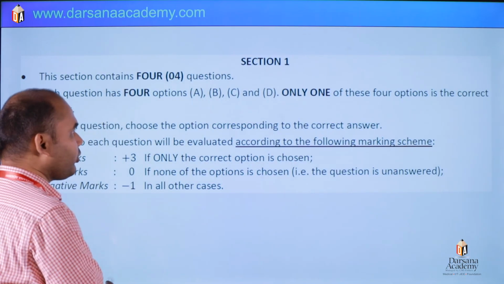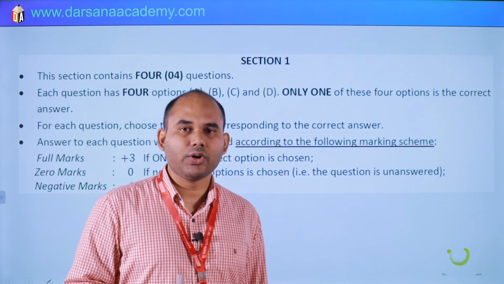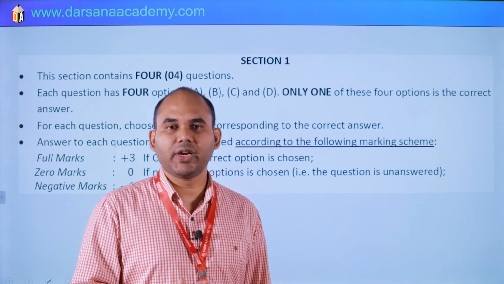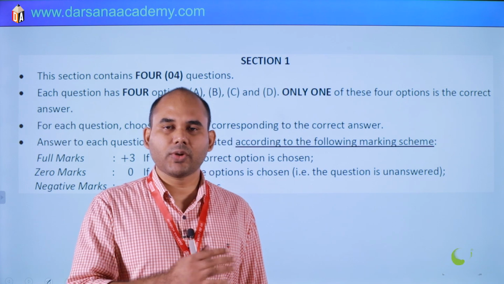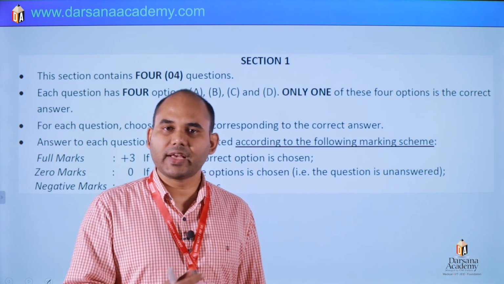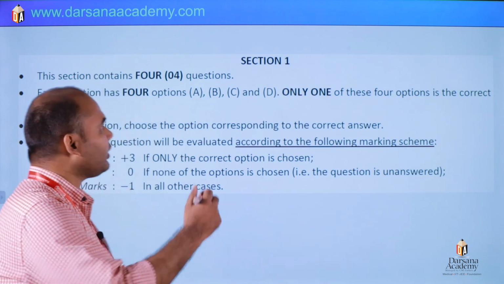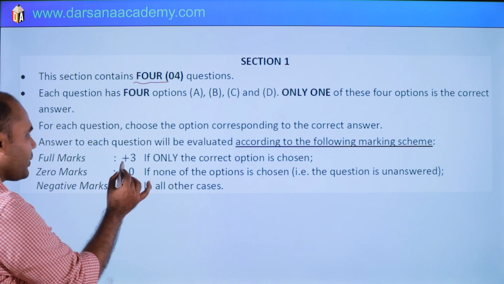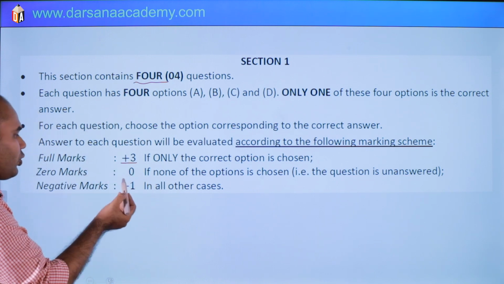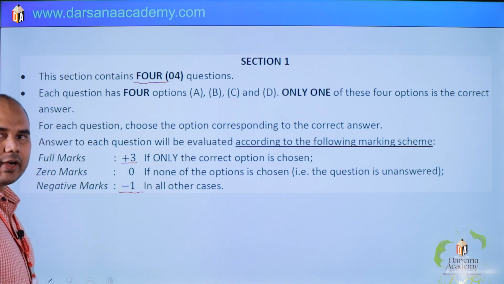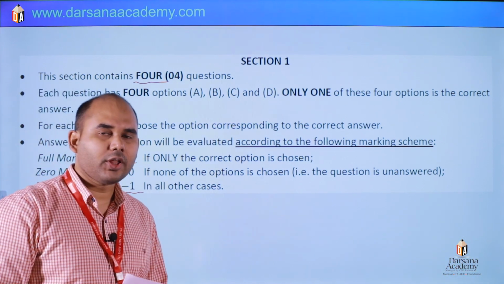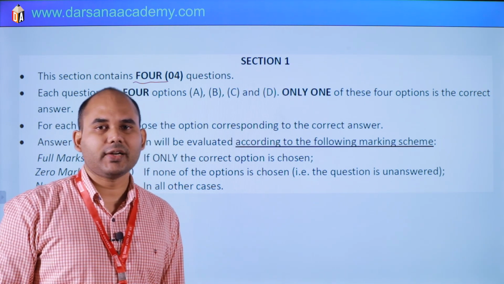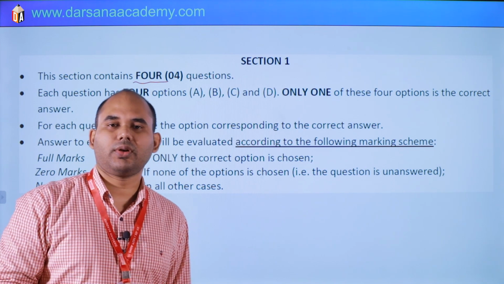There were 4 sections in paper 1 and the total marks was 60. One by one we will discuss section wise and marks wise, and I will describe the questions of section 1. In section 1 there were 4 questions, with +3 marks, 0 for no response, and -1 for wrong answers, so negative marking was 1/3. They were MCQs of single correct type. So let's begin our first question discussion.